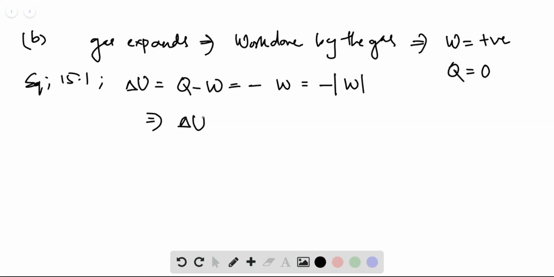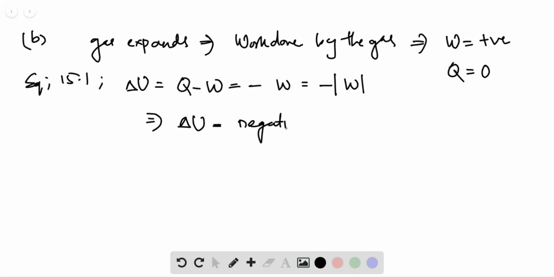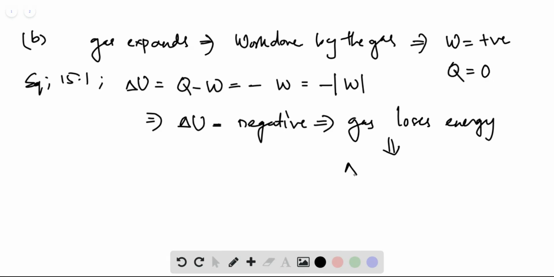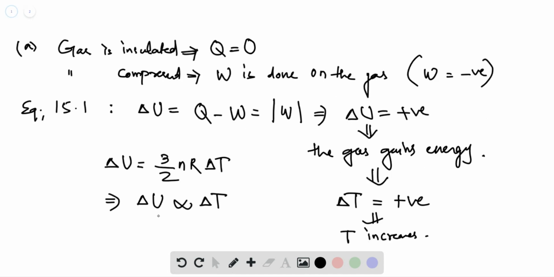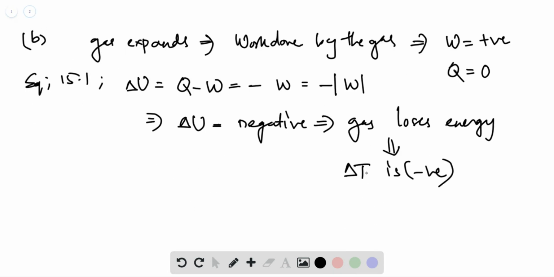So del U is negative, and this means that gas loses energy, or since del U is negative, we can say that del T is negative because as I said over here, del U is proportional to del T, and this means that temperature decreases.